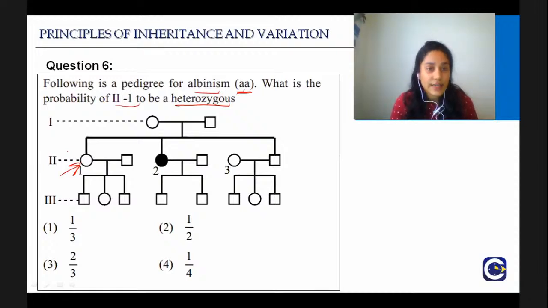This is a pedigree analysis for albinism. What is the probability of the 2-1 person to be a heterozygous? Tell me the answer for question number 6. You have been given that albinism is small a, okay?